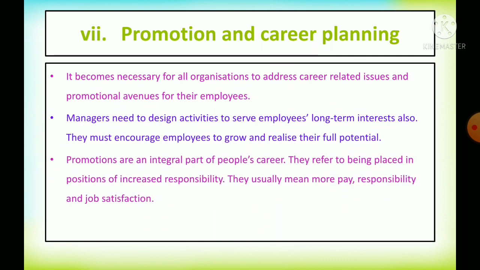Promotions are an integral part of the employee's career. They refer to being placed in higher positions, that is increased responsibility. They usually mean more pay, responsibility and job satisfaction. Obviously all the human resources will go through this one. They want to get promoted to a higher position, and also they want more pay, higher responsibility and higher job satisfaction. This is the need for all the human beings in the world.